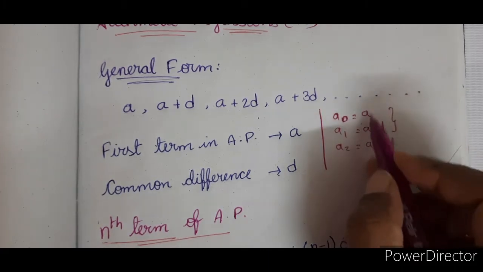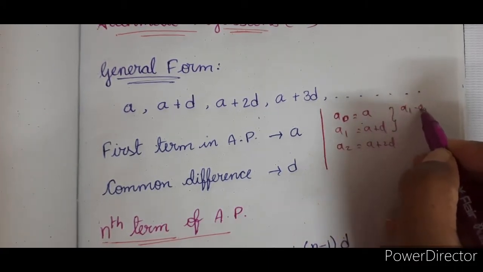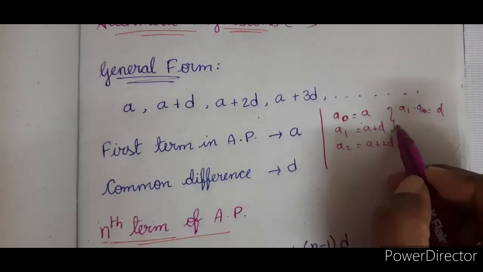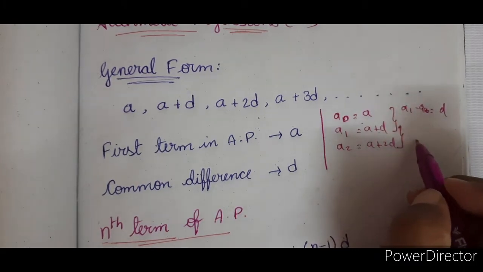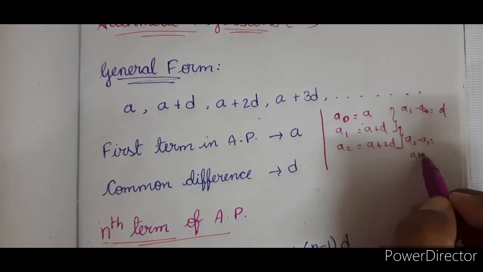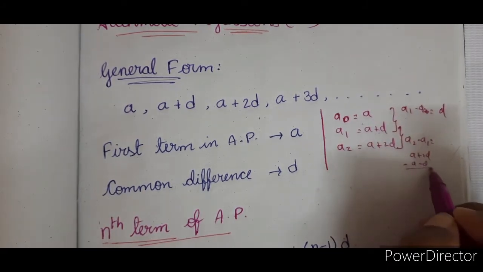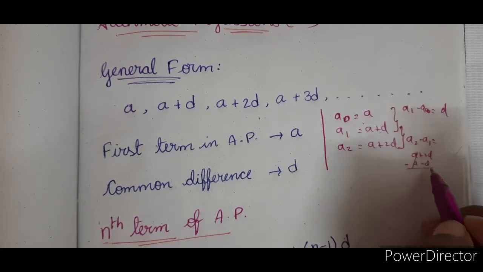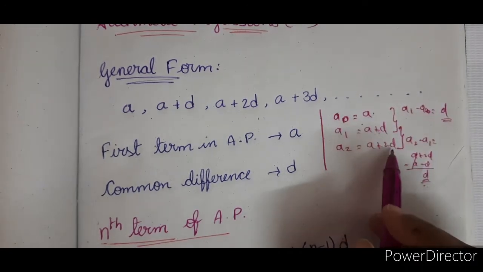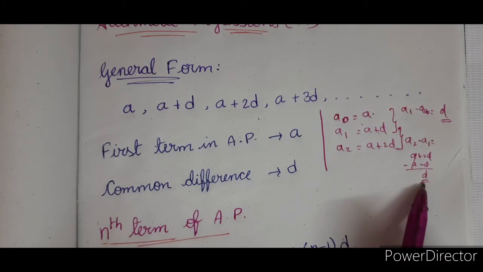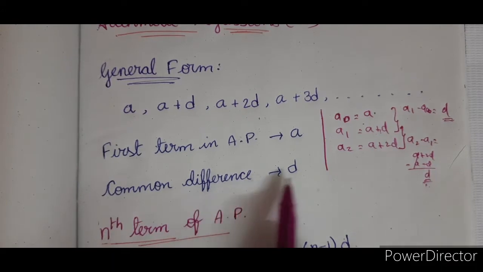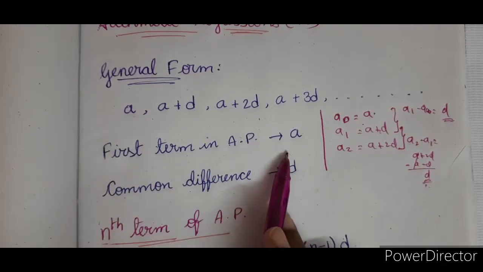Now the difference between these two, that is A1 minus A0, is equal to A plus D minus A, which is D. Now if you see the difference between these two, that is A2 minus A1, is equal to A plus 2D minus A minus D. So A will get cancelled, 2D minus D is D. So between two successive terms, the difference is D only. That is called common difference. What is that called? Common difference D, and the first term we are writing as A.